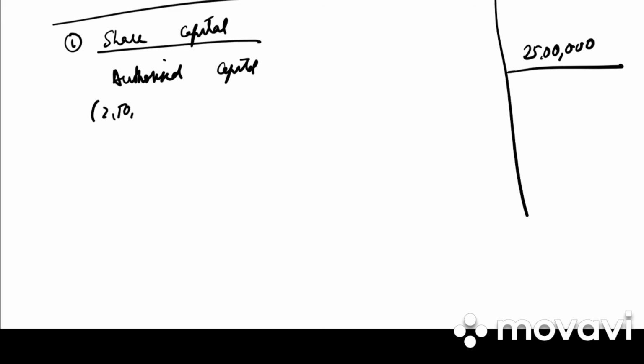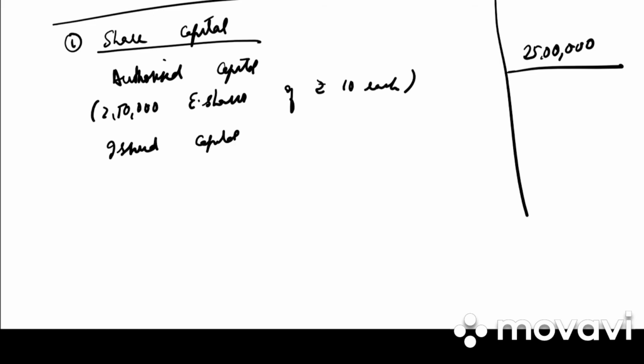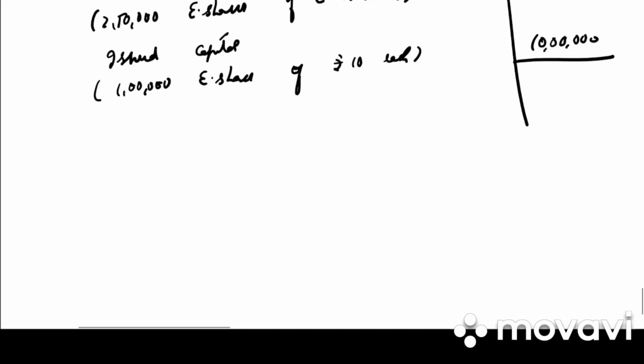In bracket you can write 2,50,000 equity shares of rupees 10 each. After that we have issued capital. In bracket 1 lakh equity shares of rupees 10 each. Even our issued capital is never added in the balance sheet, so this will also be underlined.